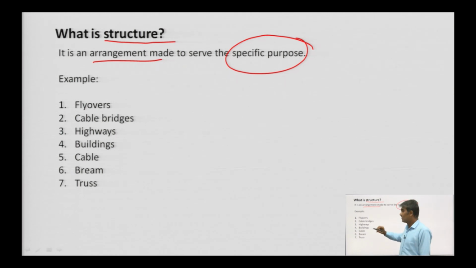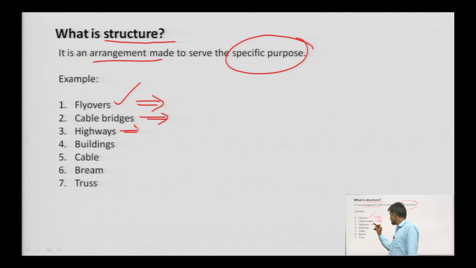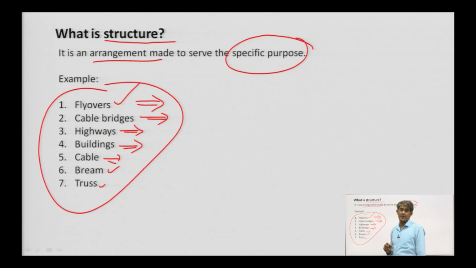For example, if we are constructing a flyover, then it is serving a specific purpose. Cable bridges, highways, construction of buildings, cables, beams, trusses, all these will be structures. Why structure? Because they are made to serve some specific purpose. These are civil engineering structures, but the definition of structure is general. It can apply anywhere.